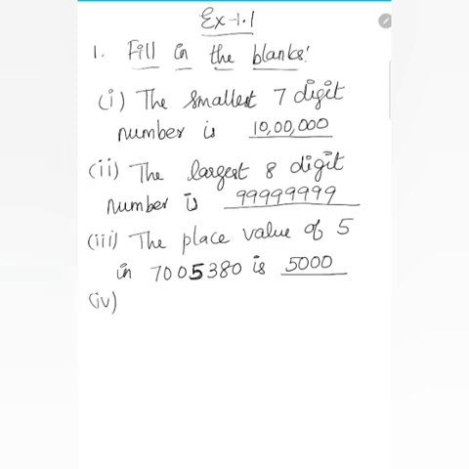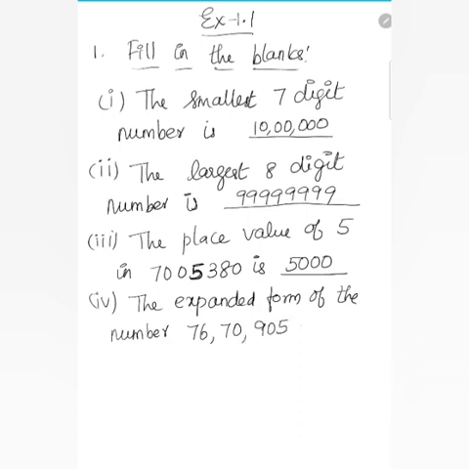Next, the fourth question, the expanded form, which we have already learned in the lower classes. The expanded form of the number 76,70,905 is dash. How will you write this?